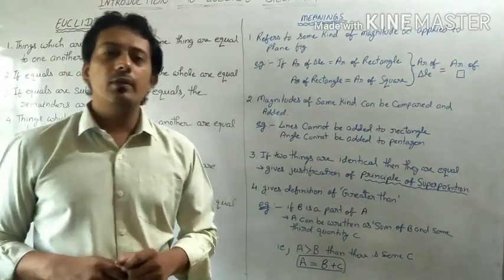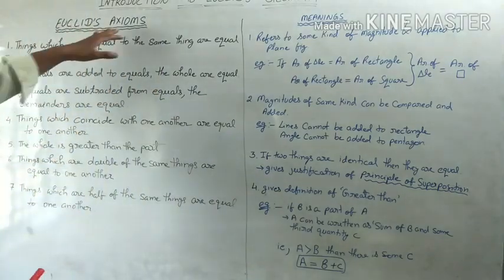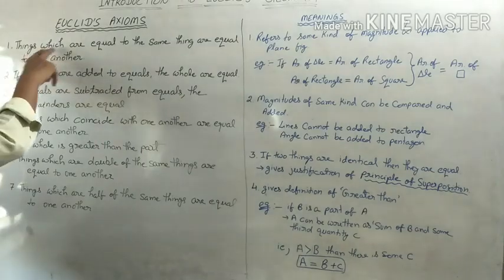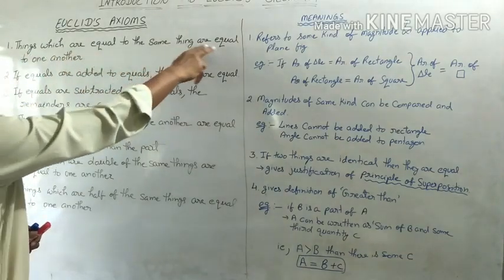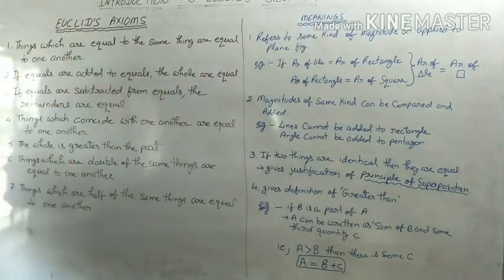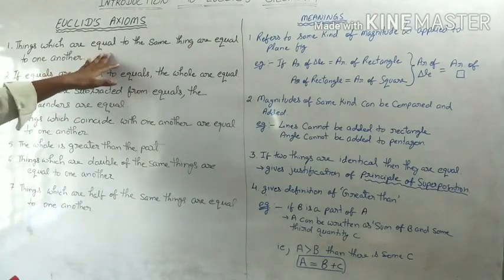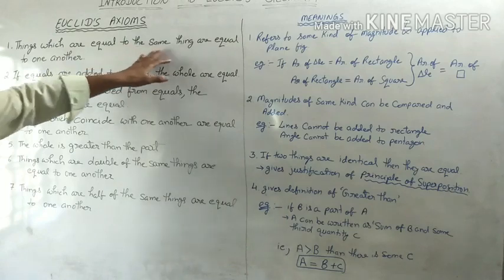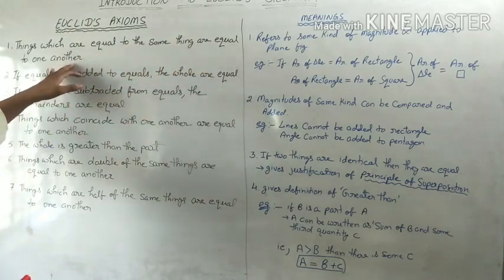Okay students, now we will be discussing some of the axioms which are given by Euclid. Now the first one: things which are equal to the same thing are equal to one another. Okay, let's just read it once again. Things which are equal to the same thing are equal to one another.